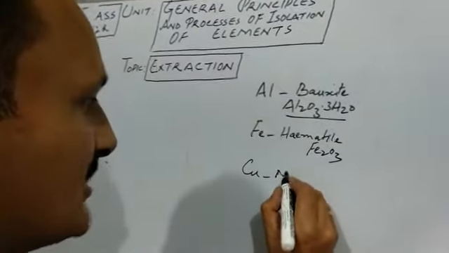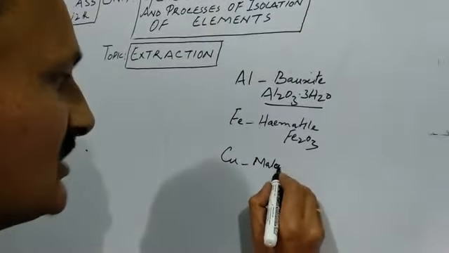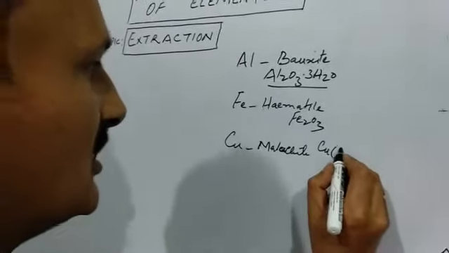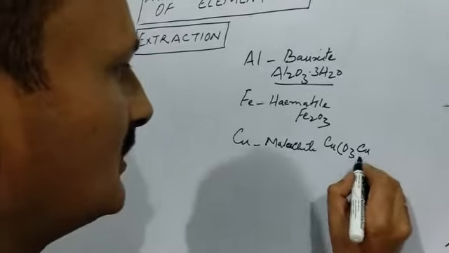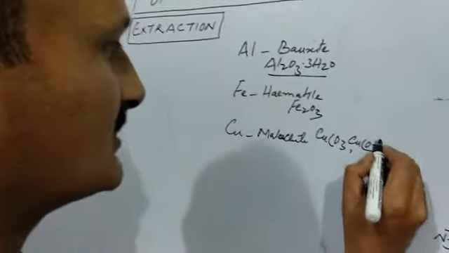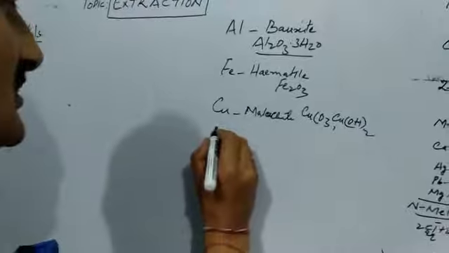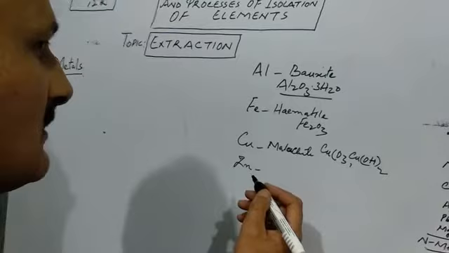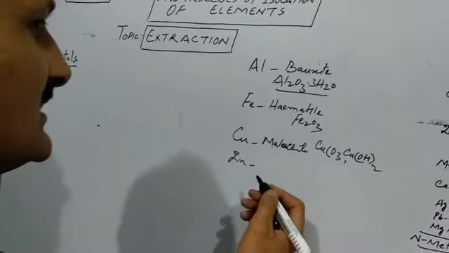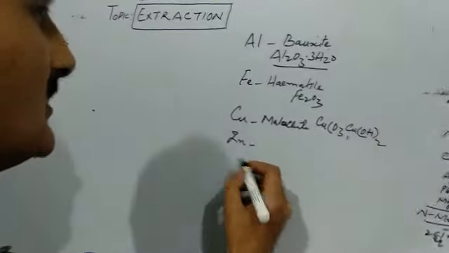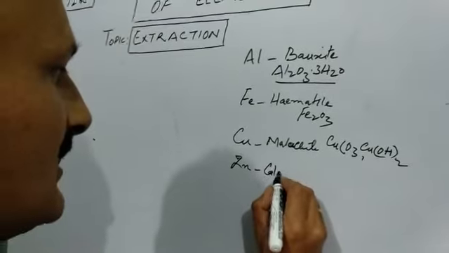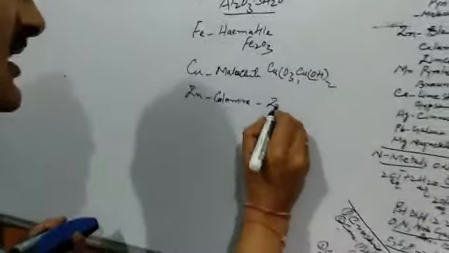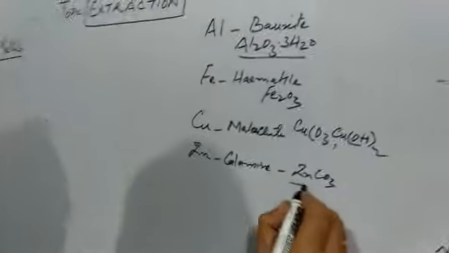For example, malachite. Let me take one example. Malachite having molecular formula CuCO3 and Cu(OH)2. Then coming to zinc. Zinc too has many ores like zinc blende, calamine, zincite. For example, calamine. Calamine is one of the ores of zinc having molecular formula ZnCO3, that is zinc carbonate.